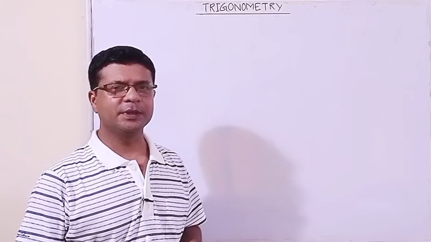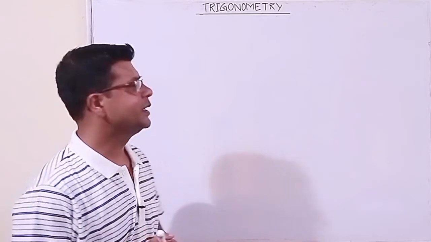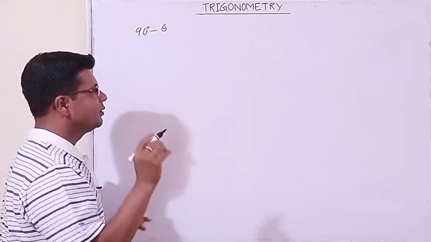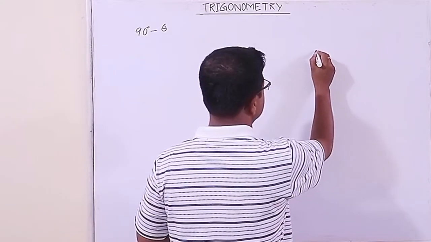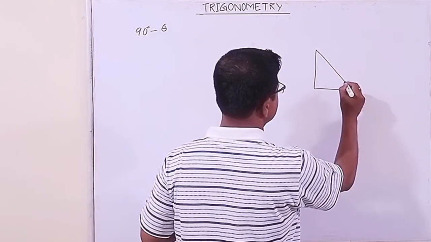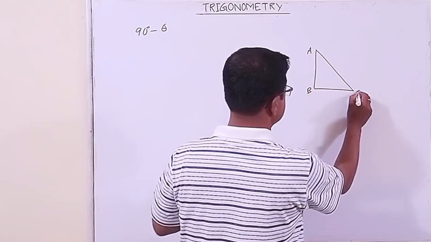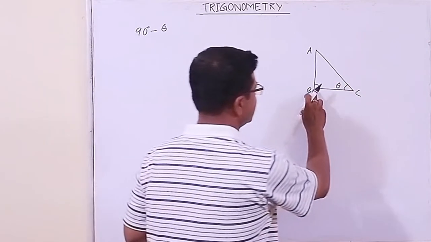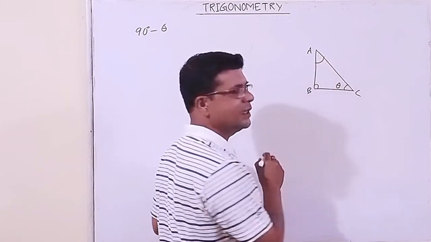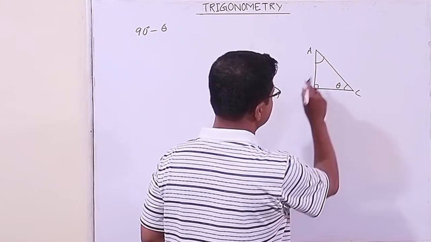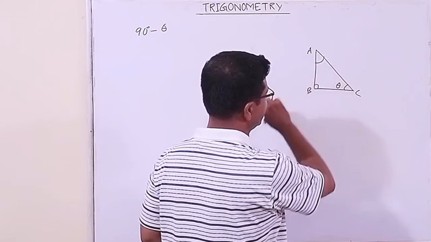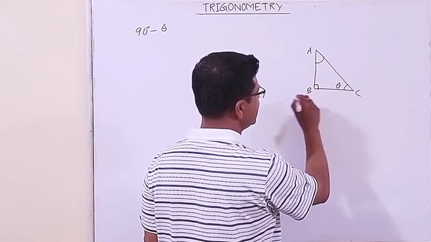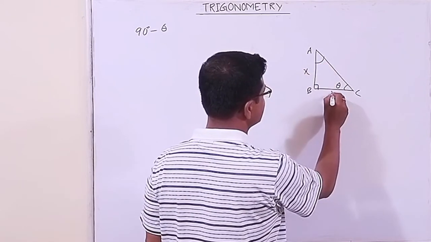All right, just now we have seen the 6 trigonometric ratios when the angles are negative. Now here we shall study the format of the angle when the angle is in this format, that is 90 minus theta. We are going to study the basic thing. So here let us consider a triangle ABC. This is 90 degree, this is theta. Can you say what is the measure of this angle? You think about it, then at the end I'll write. Again I am repeating, this is 90 degree, this is theta. What is the measure of this angle? In the meantime, I'll write this side be x, this is y, and this is z.